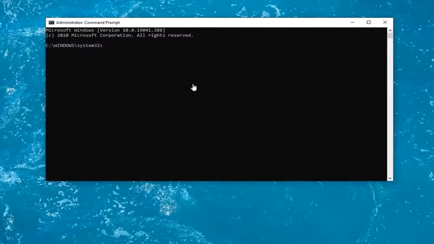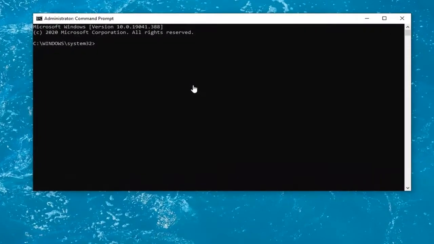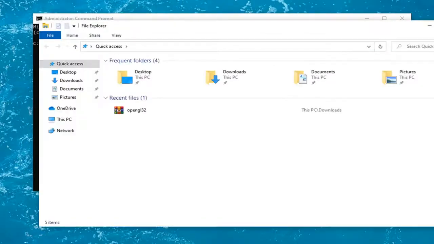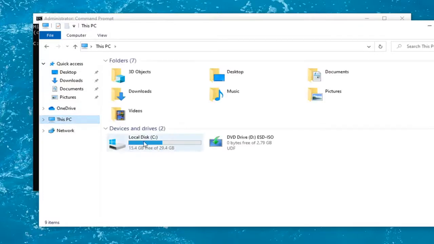Keep in mind there's a C followed by a colon. That C is going to be swapped out with a different drive letter if Windows is installed on a different drive. So you might have to swap that out if it doesn't run. So it could be the D, E, F drive, whatnot. If you open up File Explorer here, and you search for it and you select this PC, you can see your local disk right here where Windows is installed. There's a little Windows icon above it, and in parentheses is the drive letter right here. So that's the drive letter I'm talking about. So you just would swap out the C with a different letter if that was applicable.